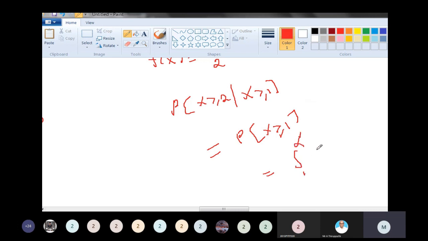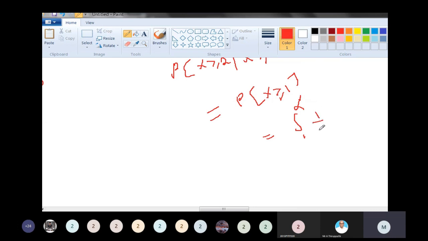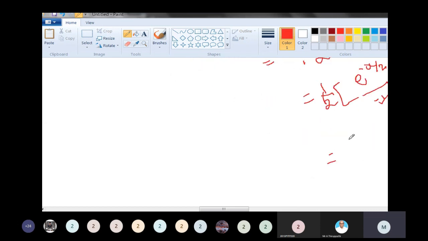The integral from 1 to infinity of 1 by 2 into e to the power minus x by 2 dx. So 1 by 2 into e to the power minus x by 2 divided by minus 1 by 2, from 1 to infinity. The 1 by 2 cancel. At the upper limit infinity it is 0, minus of minus, plus e to the power minus 1 by 2.